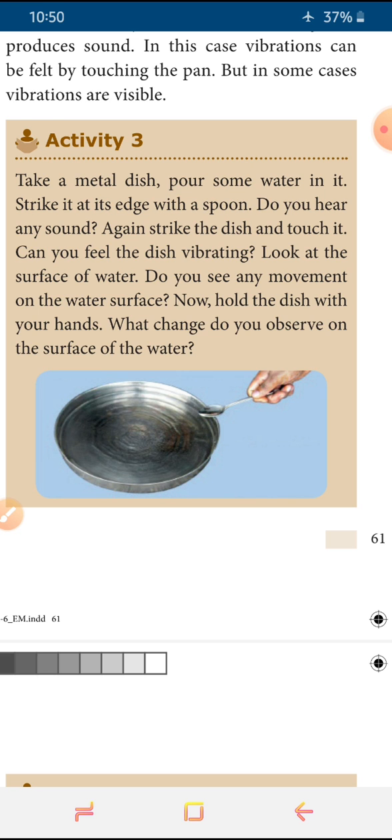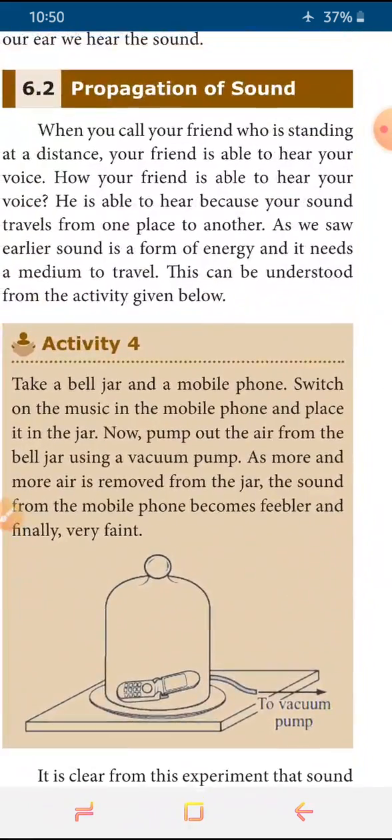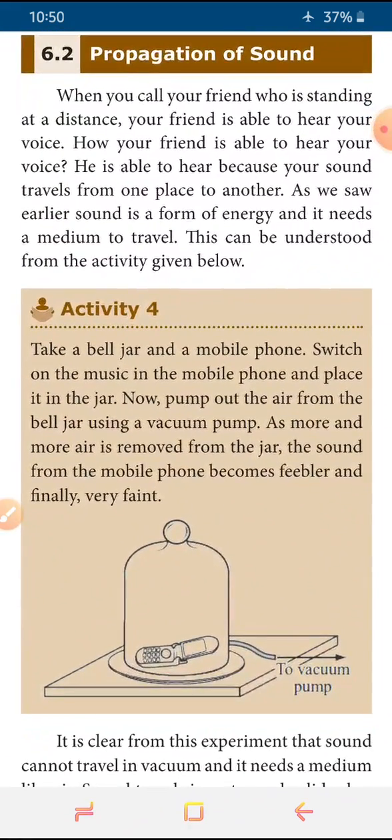It is given in activity number 3, and now you see the propagation of sound. In this propagation of sound, it is clearly explained how the sound is propagating. When we call our friend, or talk with our friend or family members, mother, daddy, sister, and so on, at that time we can share our thoughts.